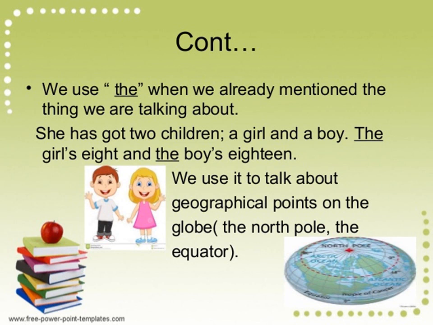You might know the uses of the. We use the when we have already mentioned the things we are talking about. Suppose in a sentence we are talking about anything common, but after that sentence we are again talking about that particular thing. Like, she has got 2 children, a girl and a boy. The girl ate and the boy slept. That means we are referring to the boy about whom we talked in the first sentence. So in this way we use the.